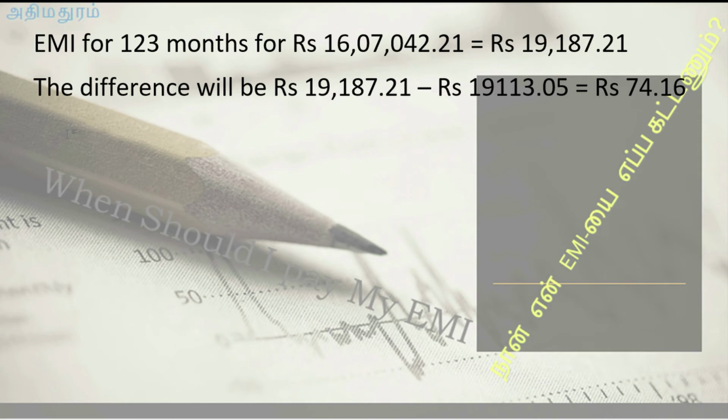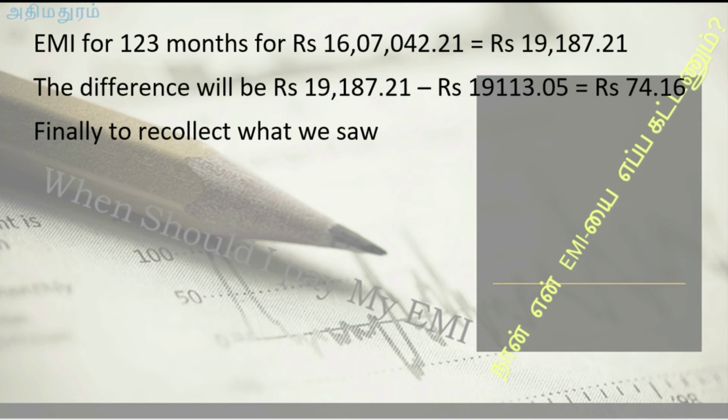Now, the EMI for 123 months, as I said earlier, the outstanding is 16,07,042. The EMI for 123 months works out to 19,187.21. The difference will be 74 rupees 16 paise only, because we are already paying an EMI of 19,113.